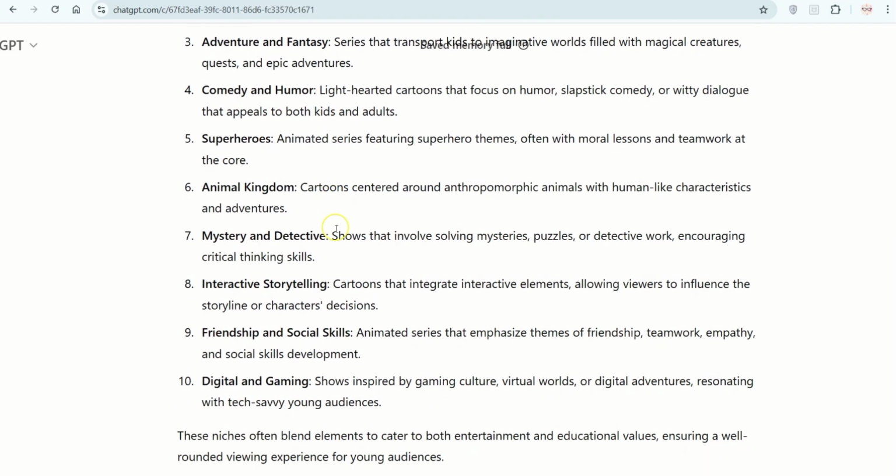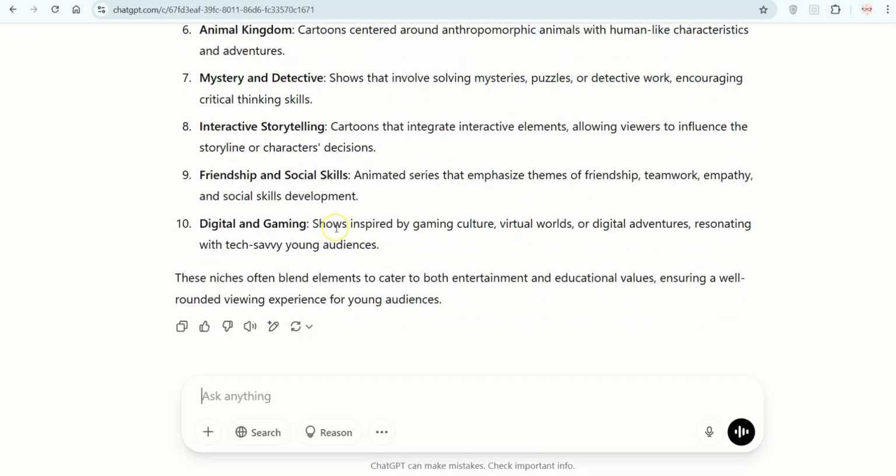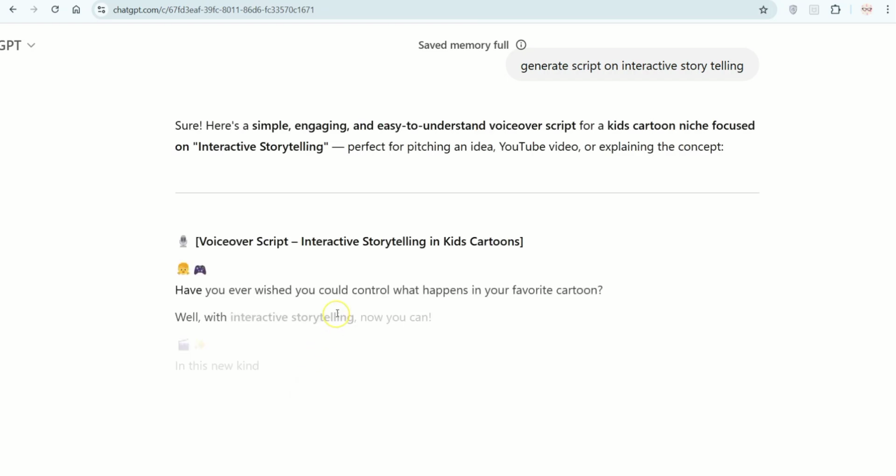Okay, now let's move to step 2. Now, once you have nailed your niche, it's time to write a script. But don't worry, you don't need to be a professional writer. Just type a prompt into ChatGPT like write a 2-minute inspirational script about not giving up or write a story about a haunted house in the forest. And that's it. You will have a ready to go voiceover script within seconds.